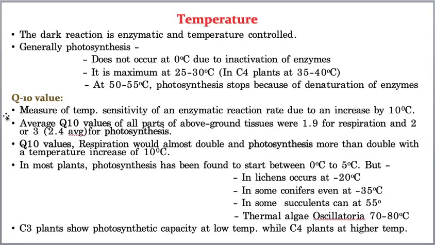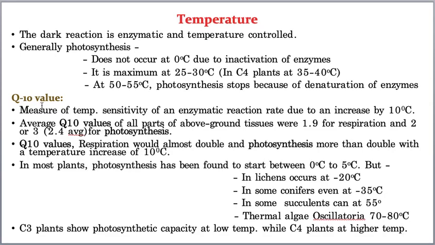Whereas the Q10 value, what is the meaning of Q10 value? Listen carefully, otherwise you won't understand. Till now I think all the points are easy, you must have understood, but listen to Q10 value carefully. Now see, the optimum temperature for photosynthesis is 25 to 30 degrees centigrade. Of course you can take till 35 also, there is no problem, there will be that much margin. Now for example, 25 to 35 is the optimum temperature.